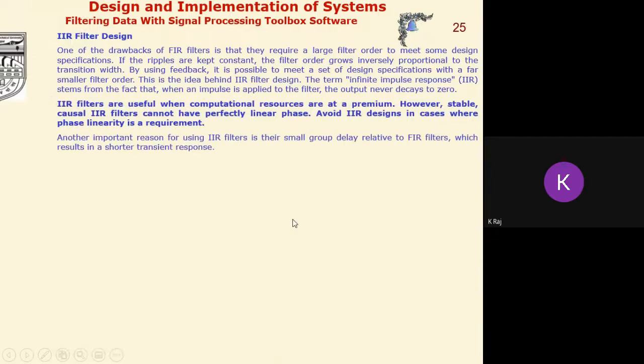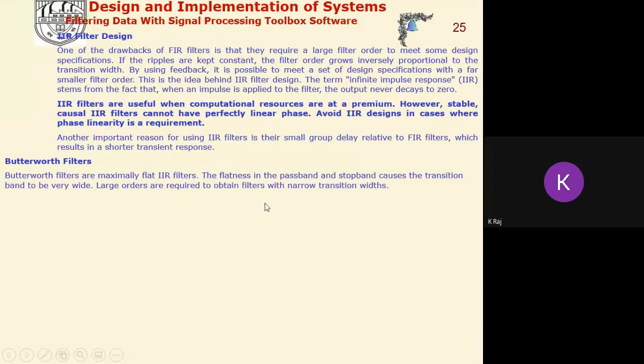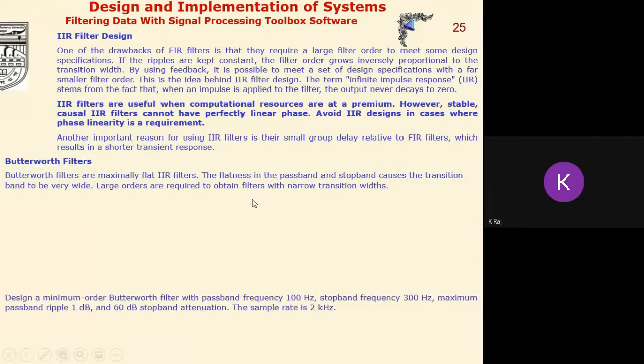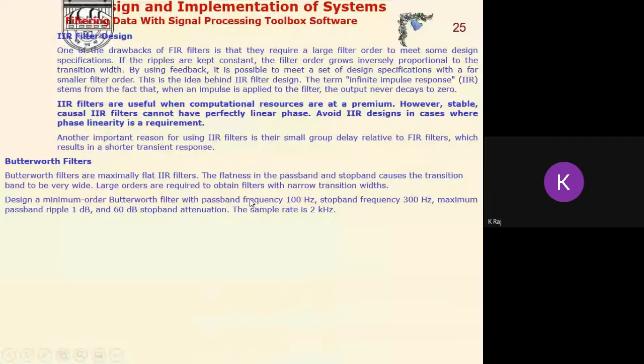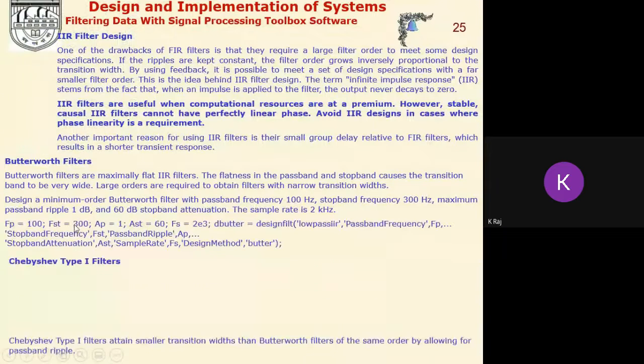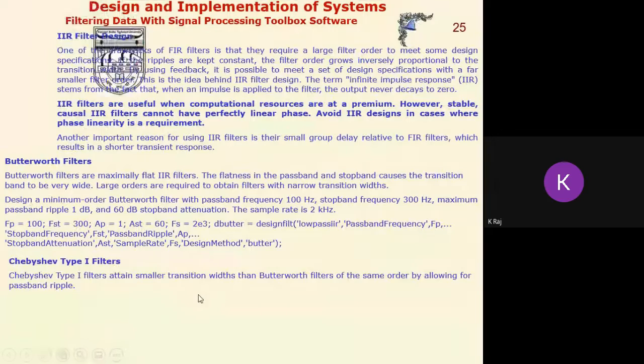Now, IIR filter. In order to design the IIR filter, we can use this approach. First, we design the filter in the analog domain, then that analog filter is transformed into the digital domain. For that purpose, we can utilize four methods: the Butterworth filter, Chebyshev 1, Chebyshev 2, and the elliptic filter. Butterworth filter has a flat response in the passband as well as in the stopband. Chebyshev 1 has a smaller transition width than the Butterworth, because in this one there are some ripples in the passband.